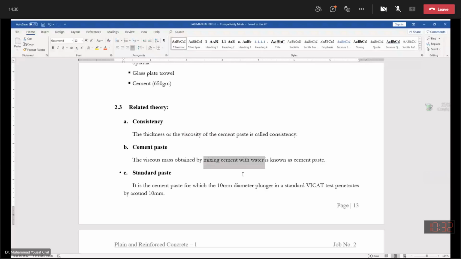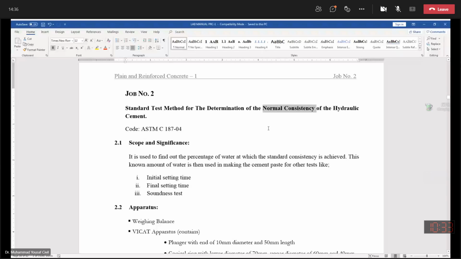Okay? Now, what is normal consistency? Everybody is required to write. ठीक है, ये चीजें साथ साथ लिखते रहे. This is necessary. Whether I say it or not, you must write it down according to your convenience.